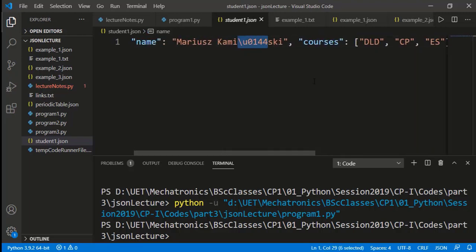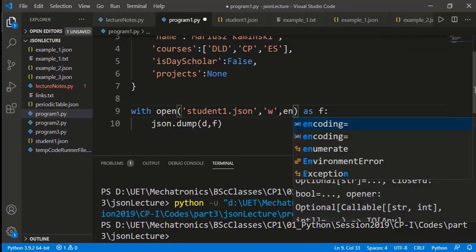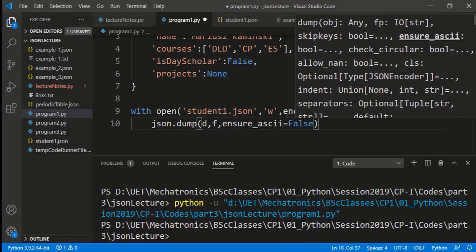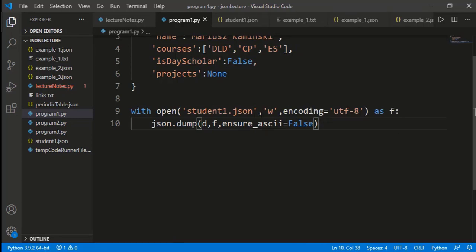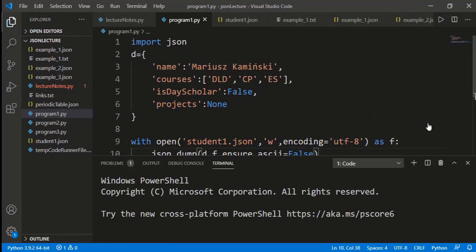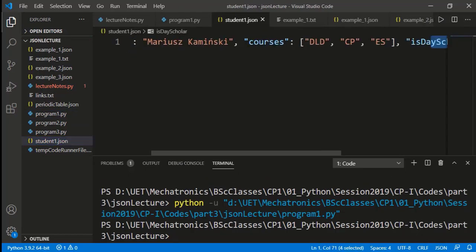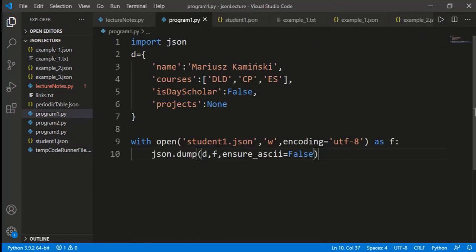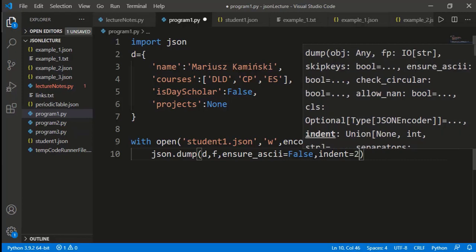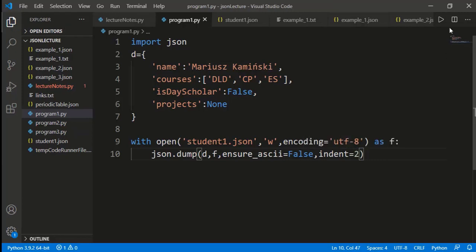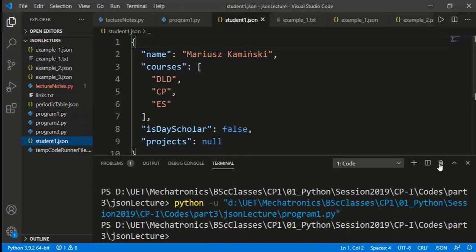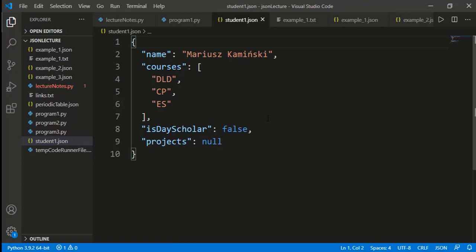However, the non-ASCII character is written with the Unicode instead of the letter itself. To correct that, we will specify the encoding here as UTF-8. And while using the dump method, we need to set the optional input argument ensure_ascii to False, which is True by default. Now you can see the correct letter written on the file. For better formatting of the file, we can set the optional input argument indent to 2, 4 or any value you like. It will add that many indentations in each nested data. Now you can see it is a well formatted JSON file.